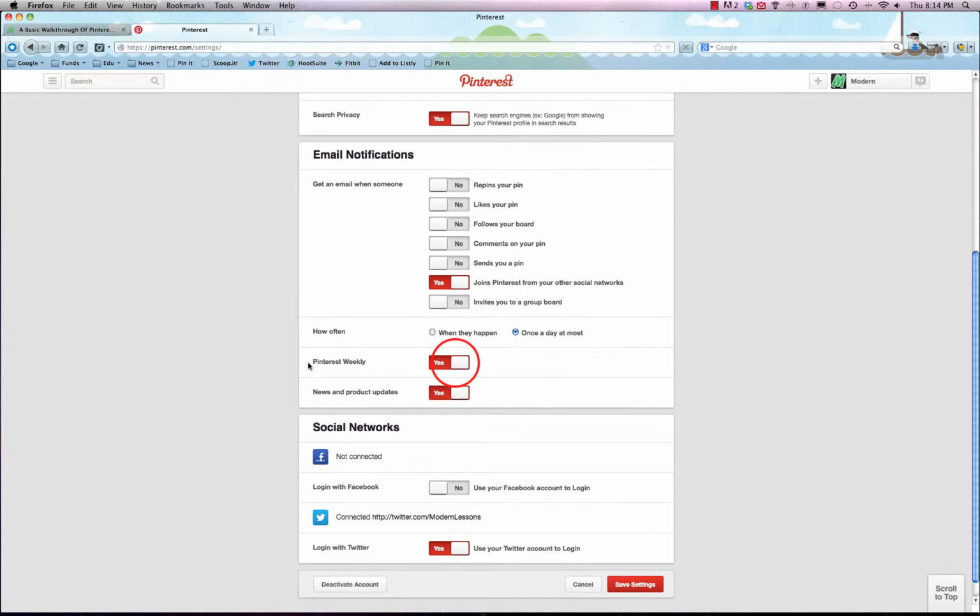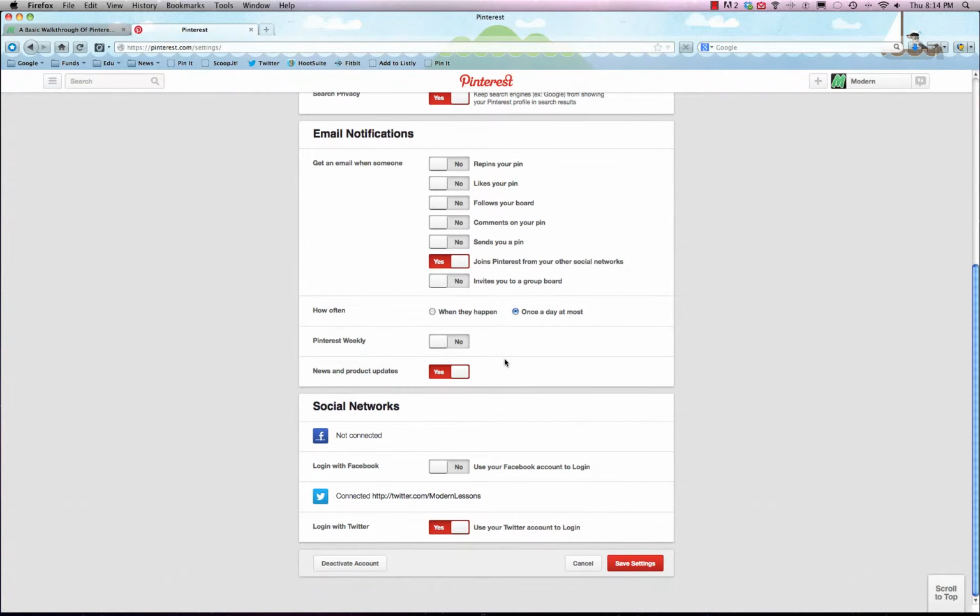The Pinterest Weekly is their newsletter. If you want to keep getting interesting stuff and cool things about Pinterest, then by all means use that. News and product updates can be useful because I found that that's actually about some big changes that they make, not about the small stuff.